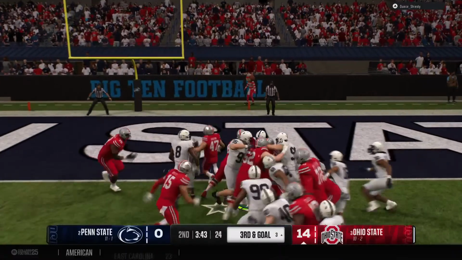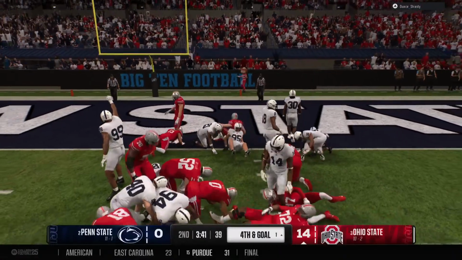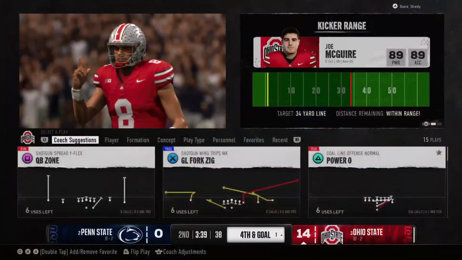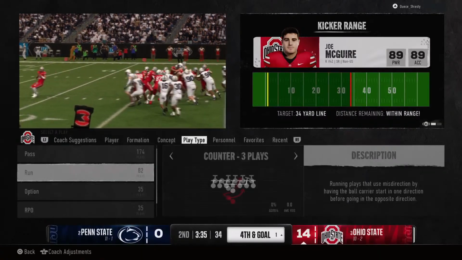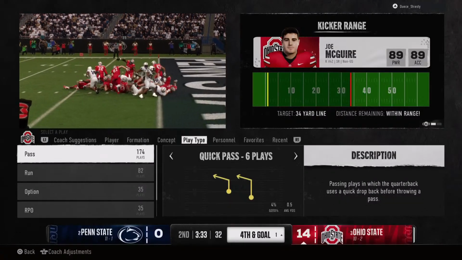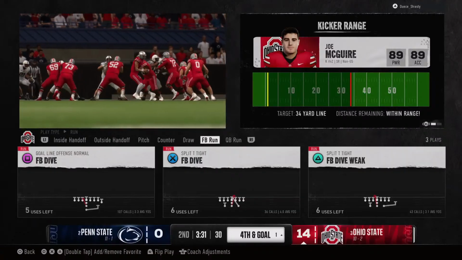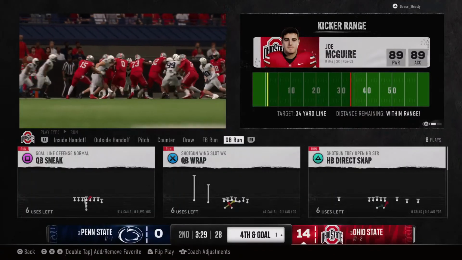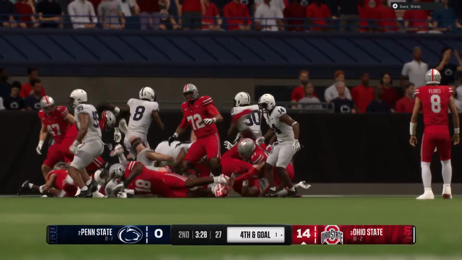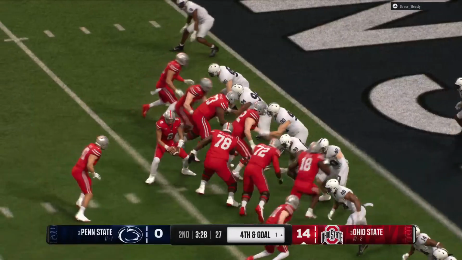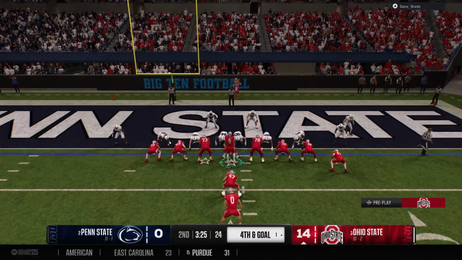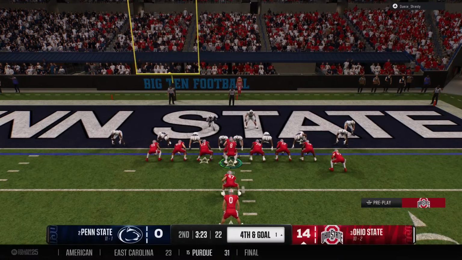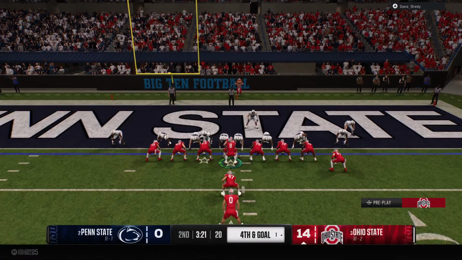On the ground, trying to power toward the goal line. Catch made, but the defense gobbles him up for just a short gain. A great stop here by this defense to bring us to fourth down and decision time for the head coach. You go the easy route with a field goal, or this close to the goal line, you take a chance and try to get that touchdown. No hesitation from the head coach. They'll go for it on fourth and goal from the 1. 42 Spider. 4-2 Spider.